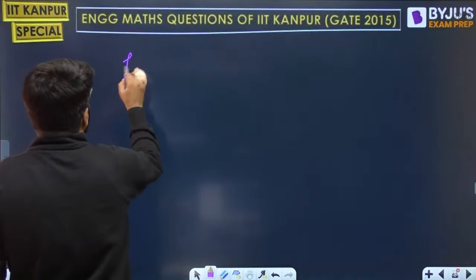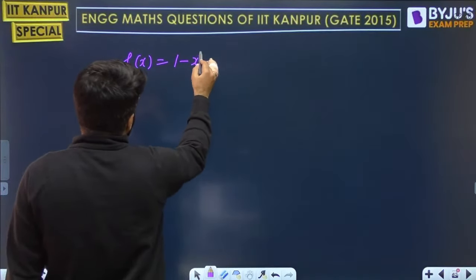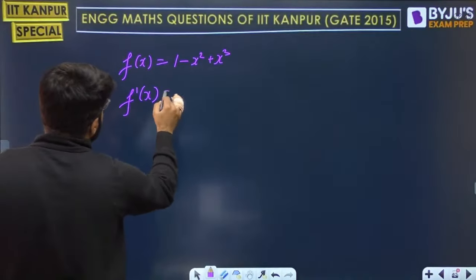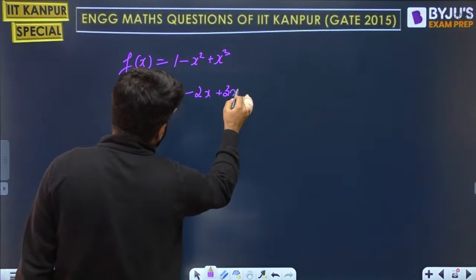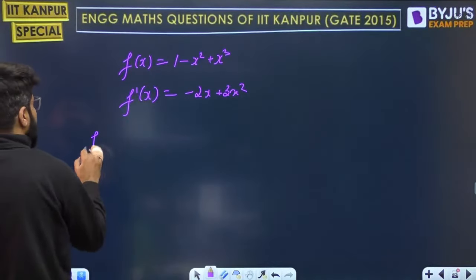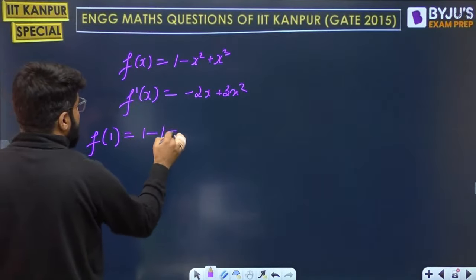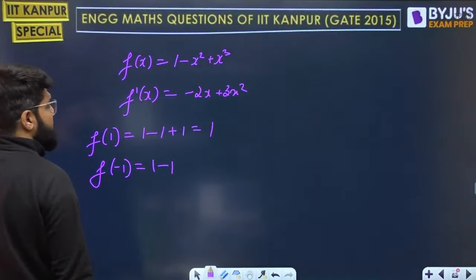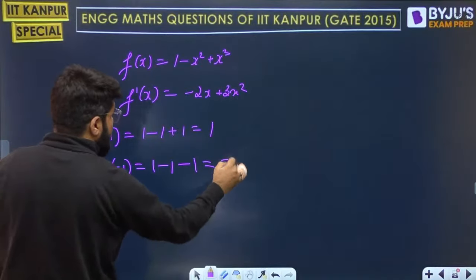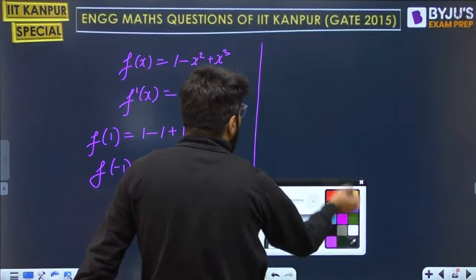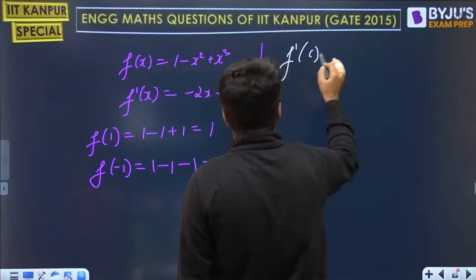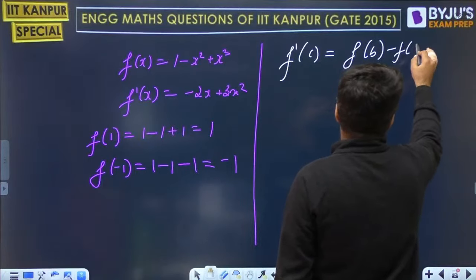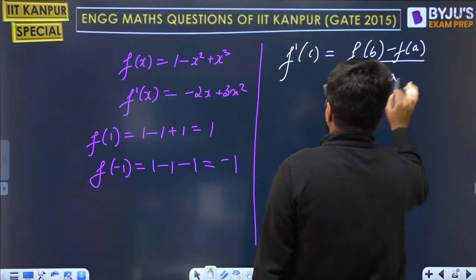Okay, so we have f of x equal to 1 minus x square plus x cube. Correct, sir? Absolutely correct. So we will have f dash x equal to minus 2x plus 3x square. And what is the value of f of 1? f of 1 is 1 minus 1 plus 1, that is 1. What is f of minus 1? Minus 1 squared is again 1, and then this becomes minus 1. So I will have a value c where f dash c should be equal to, applying the mean value theorem, f b minus f a divided by b minus a.